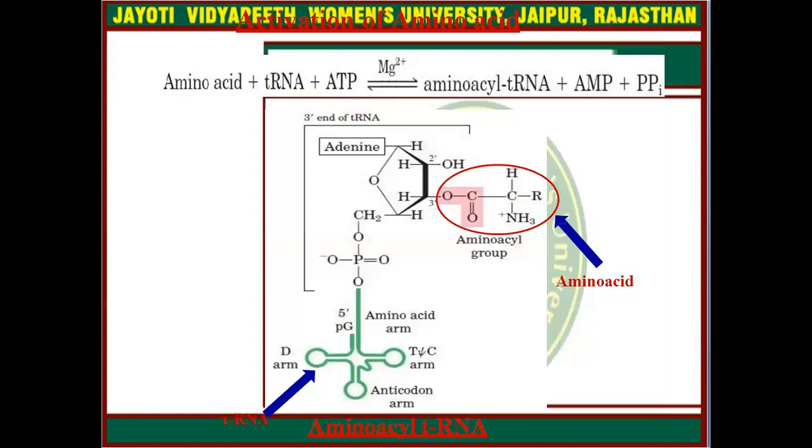Here you can simply see this is the amino acid, and it is bound to the tRNA using ATP hydrolysis and Mg2+. The enzyme required is aminoacyl tRNA synthetase. It will make a complex of amino acid and tRNA, hydrolysis of ATP will occur, energy will be generated, and this energy is used for making the combination.